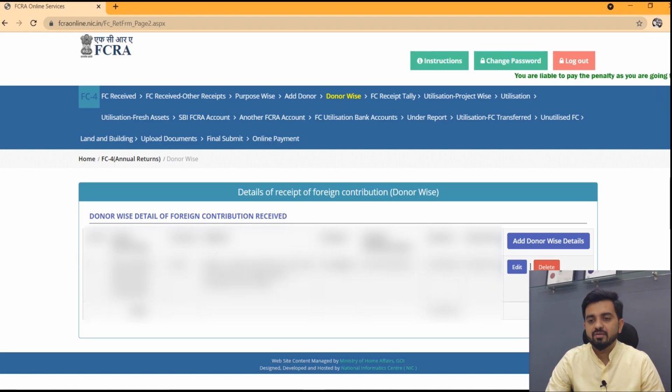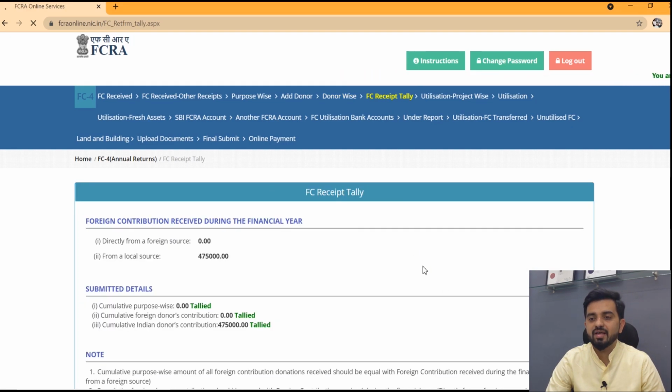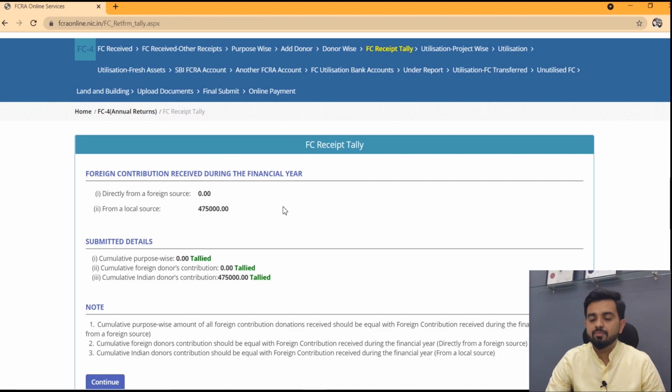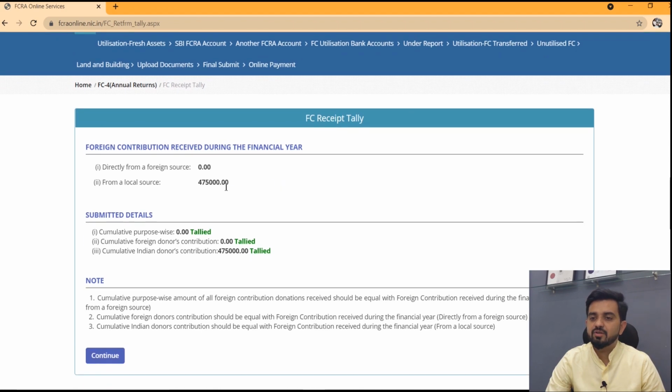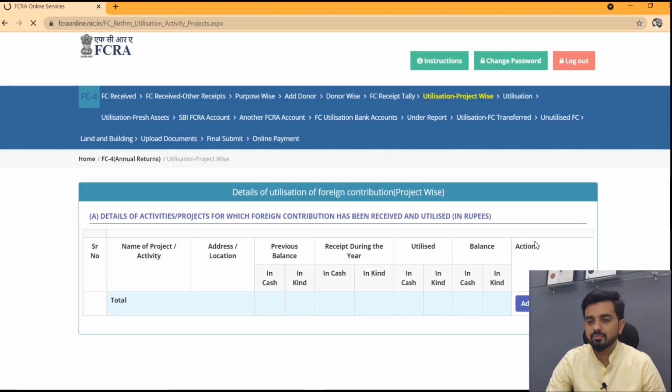Okay, donor's name, address from which you have received the donation during this year. This is the FC receipt tally tab. Once you put all the figures, the system will cross check whether it is tallying or not. In our case, see, this is in the green color, tallied, so it is tallying. If it wouldn't have tallied, it would have been in the red color, not tallied.